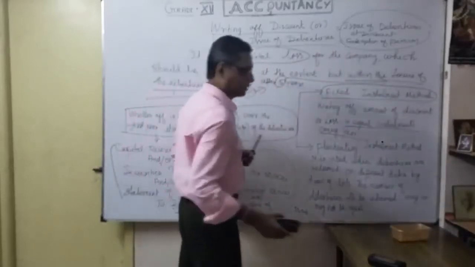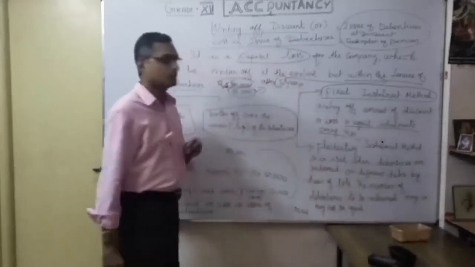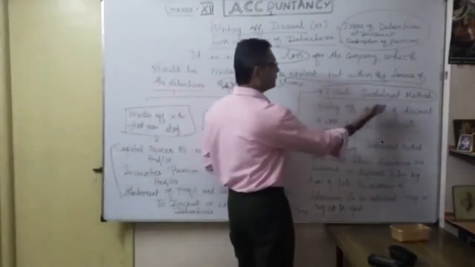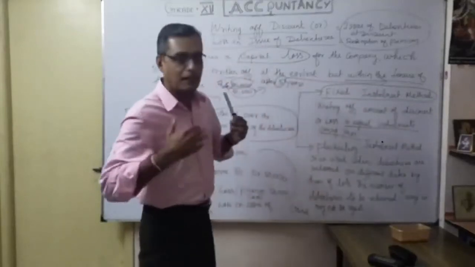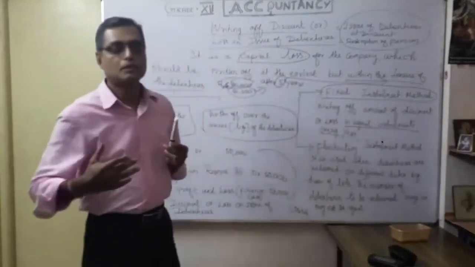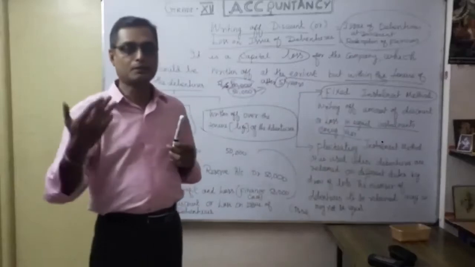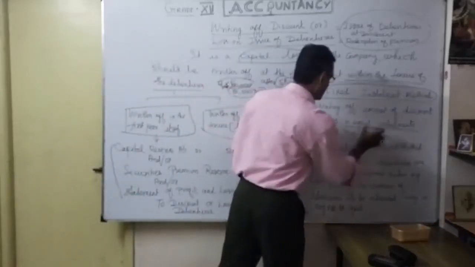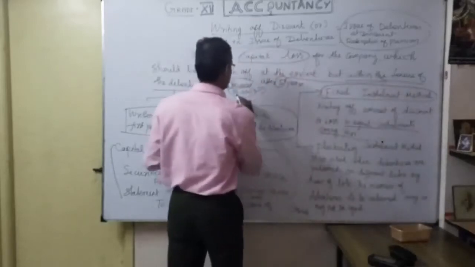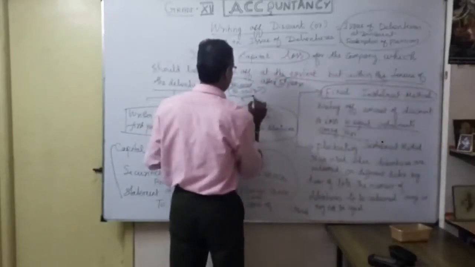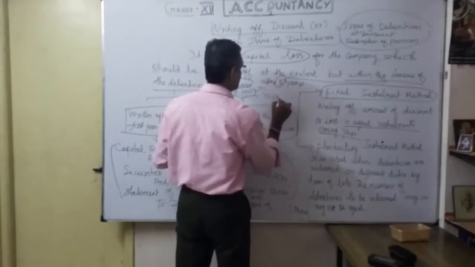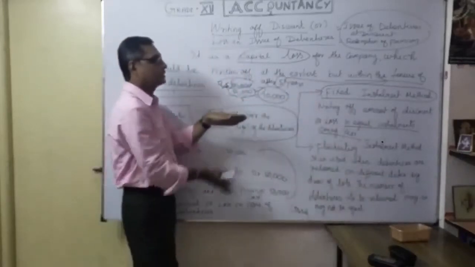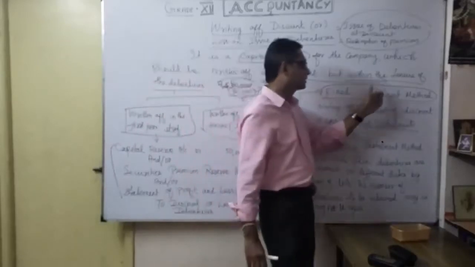Say the tenure of the debenture is 5 years, and after 5 years I am going to redeem my debenture. Till then, I am going to write off equal installments every year. So 50,000 divided by 5 years, how much do I write off every year? Only 10,000. This is one of the possibilities, and that is called the fixed installment method.